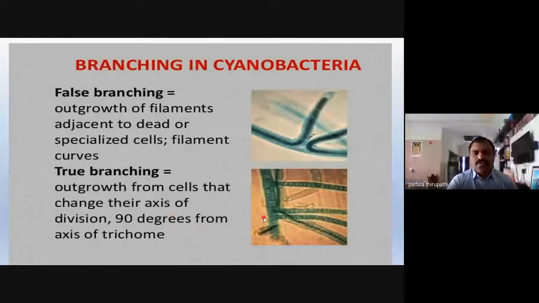The other one is true branching, which means outgrowth from cells that change their axis of division 90 degrees from the axis of the trichome, so a number of branches arise from the trichome. This is Scytonema and this is Stigonema. Is it clear? These are branching filaments.